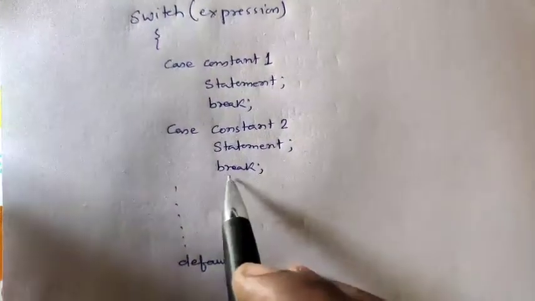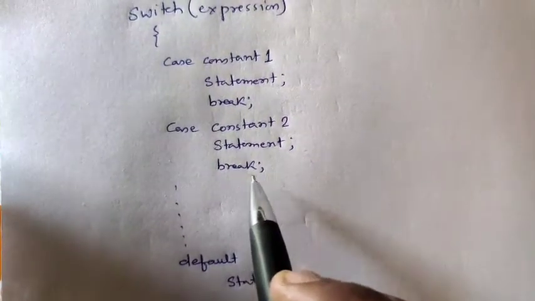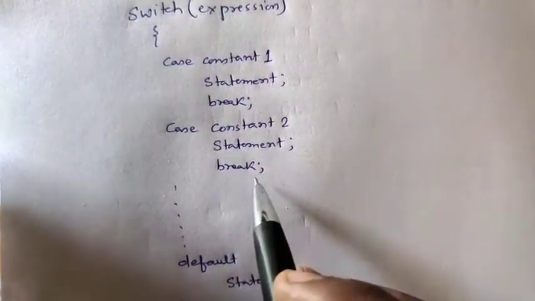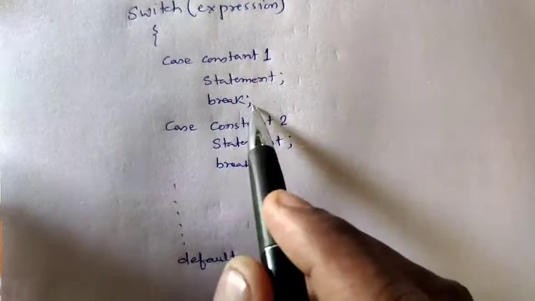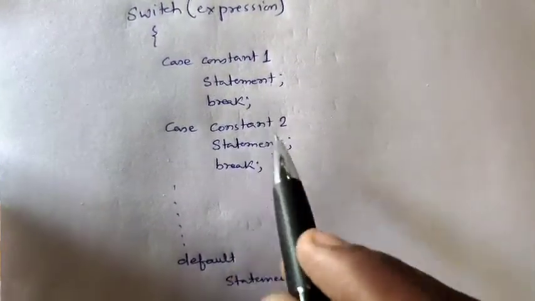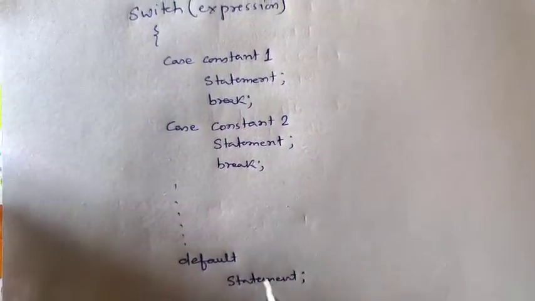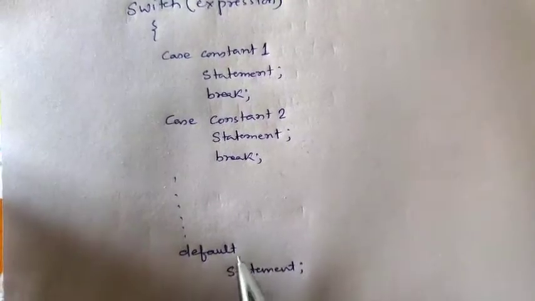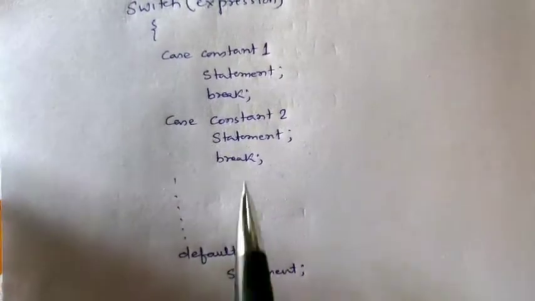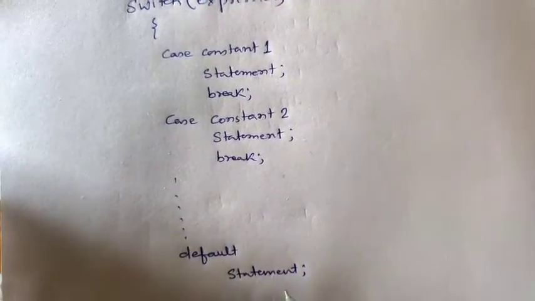Here we have used a break. What is break? The break statement acts as a terminating statement. It states that this case has come to an end. So for using the switch decision making statement, we use break. Otherwise, if we are not using the break statement, it will execute all the cases and display the value of all the statements. That's why we put break after completing each case. And if none of the cases returns true, it will execute the default statement.